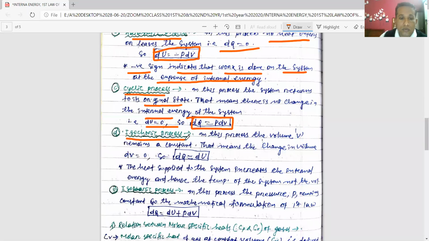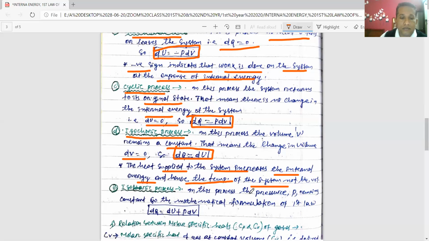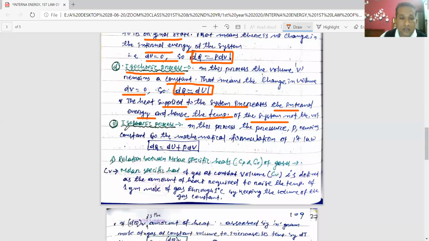Isochoric process. In the isochoric process, volume remains constant. Volume remaining constant means dV = 0. So the first law will be dQ = only dU. The heat supplied to the system increases the internal energy and hence the temperature of the system, not the volume. Isobaric process. In the isobaric process, the pressure of the system remains constant. So the first law of thermodynamics will be dQ = dU + PdV.